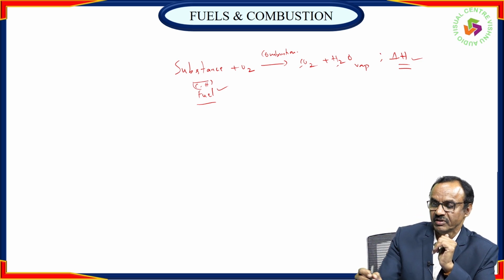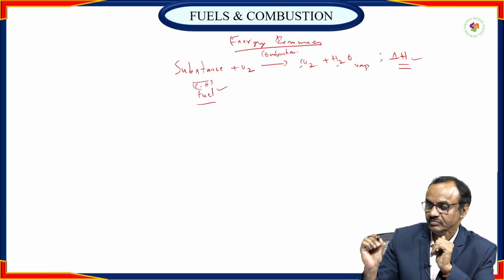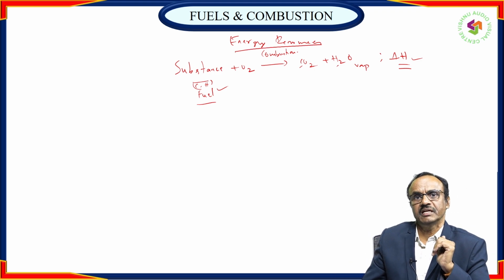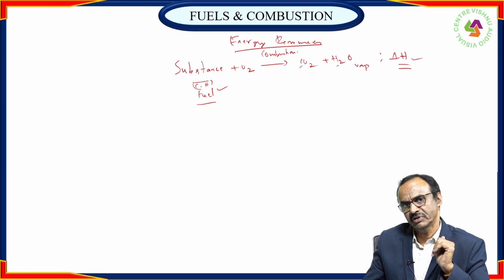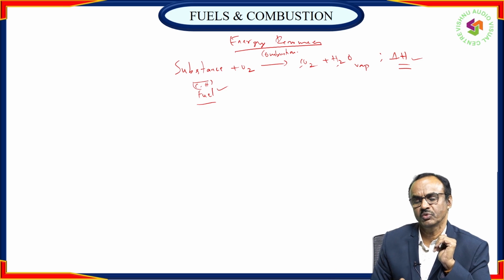So, another name for this chapter is energy resources. Let me define fuel again. Any substance which undergoes combustion in excess of oxygen and liberates a large amount of heat, along with the combustion products CO2 and H2O vapor, is known as fuel.